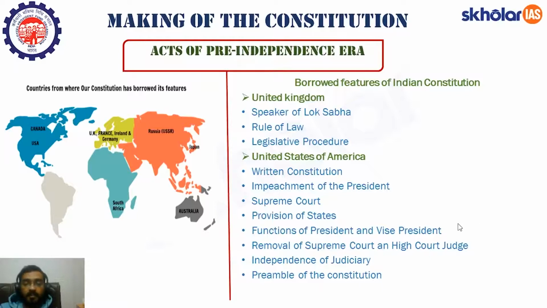Now, the functions of president and vice president, they are also borrowed from United States of America, and the procedure of removal of judge of Supreme Court and High Court. So, the removal procedure of the president, Supreme Court, High Court, all of them have been borrowed from United States of America. Now, we also have a preamble of the Constitution. This concept of preamble of the Constitution is also borrowed from the United States of America. I hope you'll remember this.